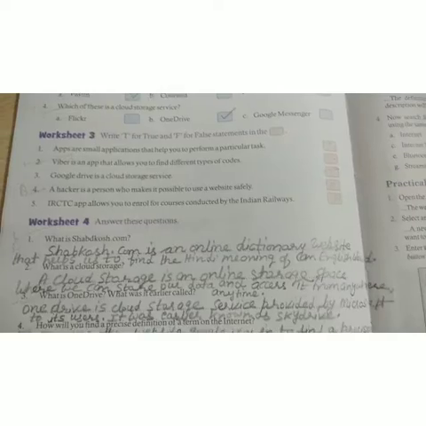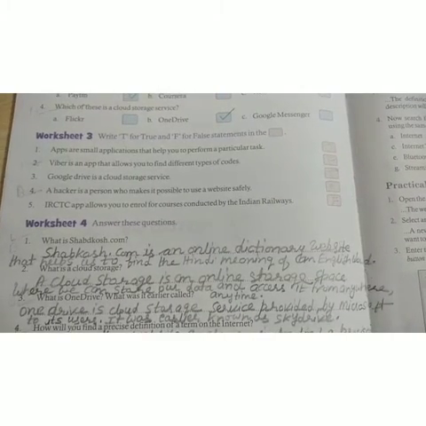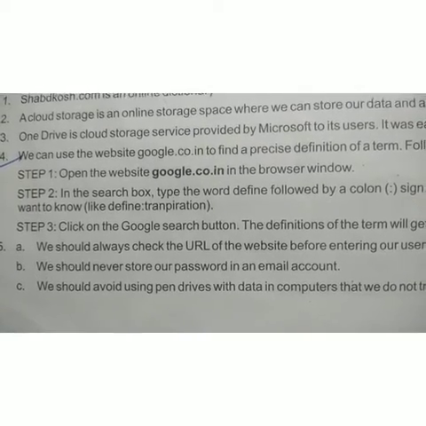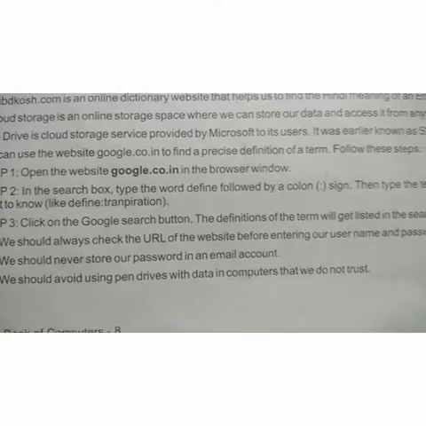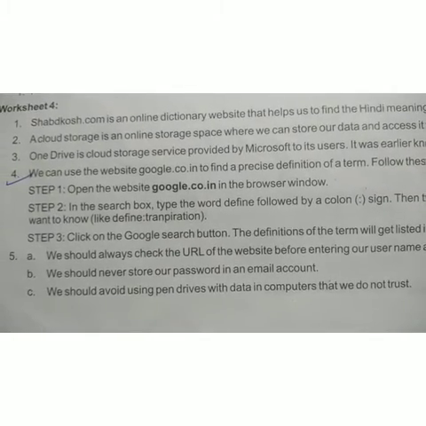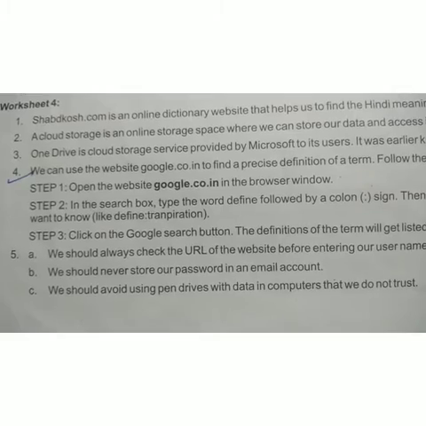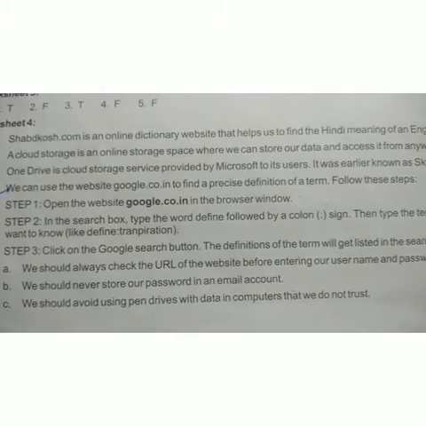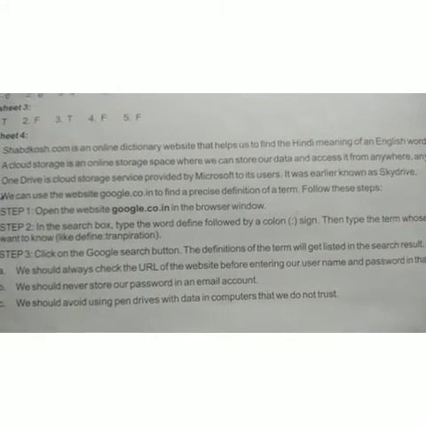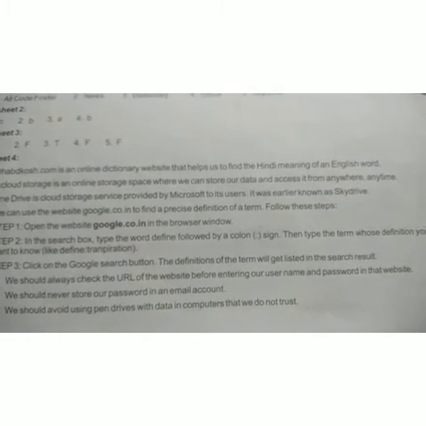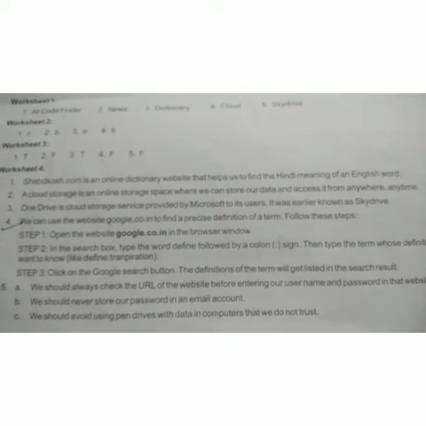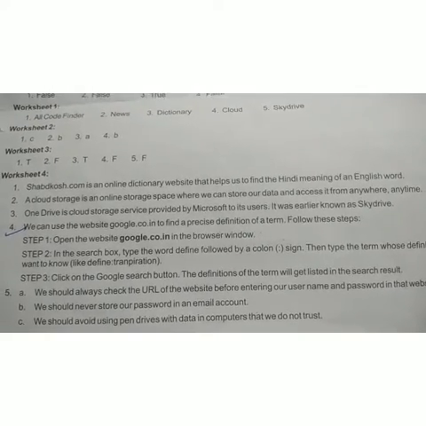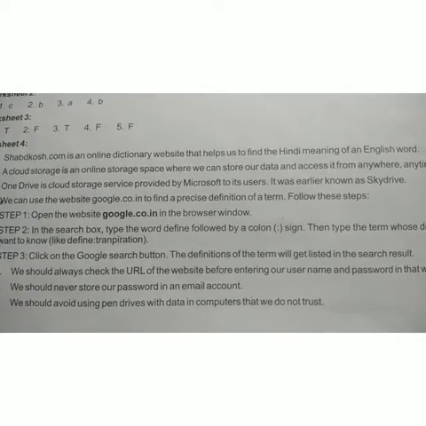Okay. Now next question is, how will you find a precise definition of a term on the internet? So your answer is, we can use the website google.com to find a precise definition of a term. So follow these steps, students. First, open the website google.com in the browser window. Then step 2, in the search box, type the word define followed by a colon sign. Then type the term whose definition we want to know, like define transvariance. Then step 3, click on the Google search button. Now the definition of the term will get listed in the search results.